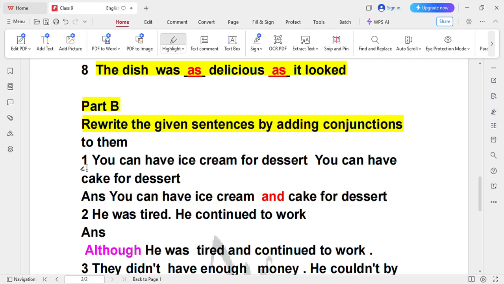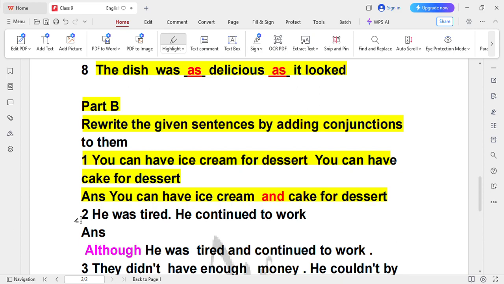So look at the number 1 point. You can have ice cream for dessert. You can have cake for dessert. Now these are the two sentences students. You can have ice cream for dessert and you can have cake for dessert. Now we have to add here conjunction or the transitional device by making them one sentence. Now the answer you can see, how can you join it? You can have ice cream and, okay, you will add this conjunction here and cake for dessert, right?